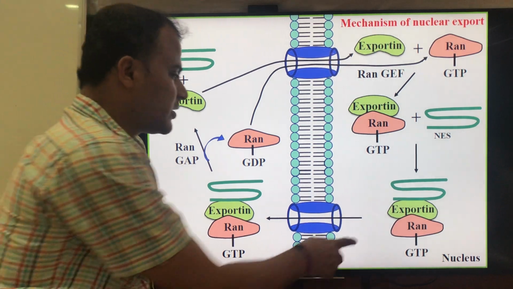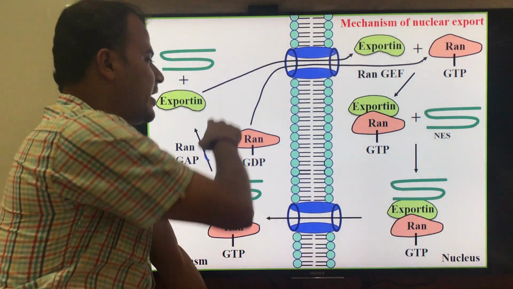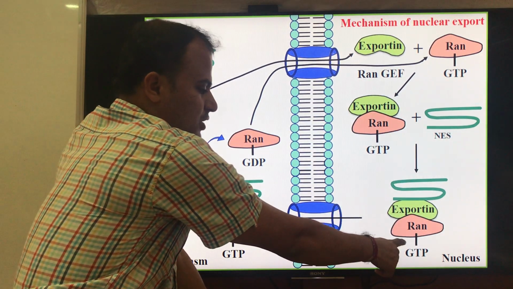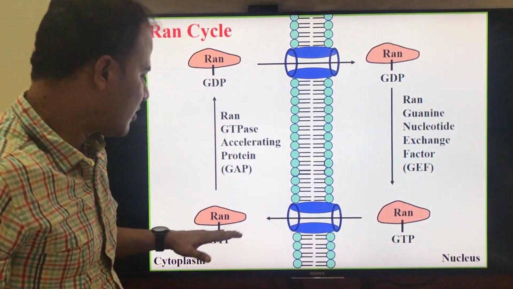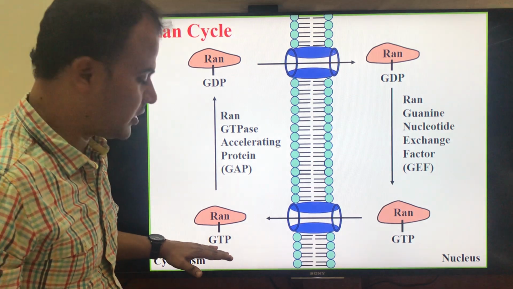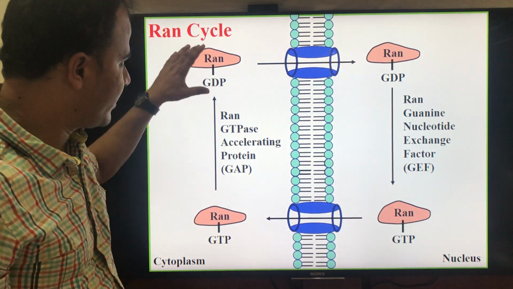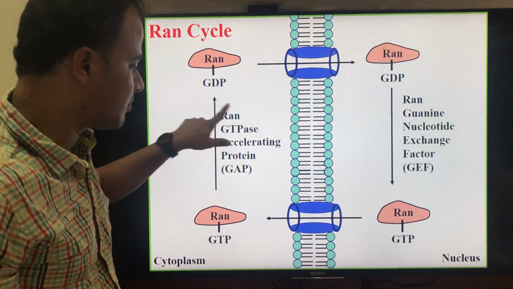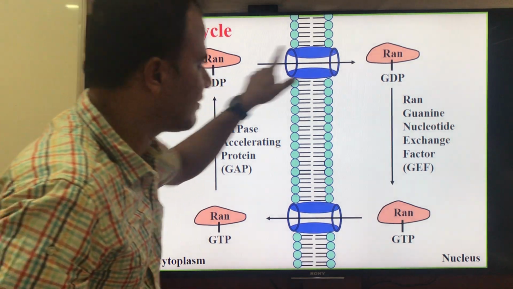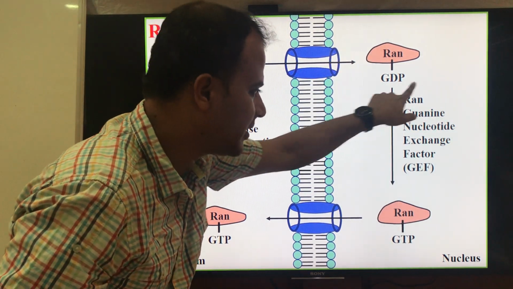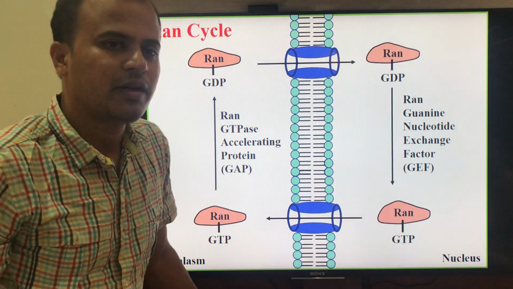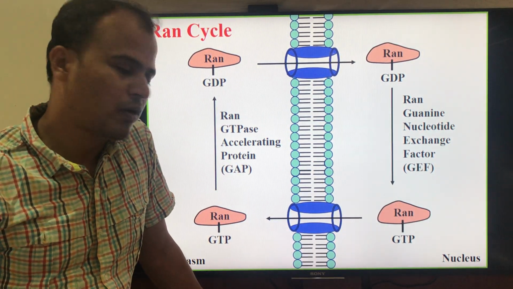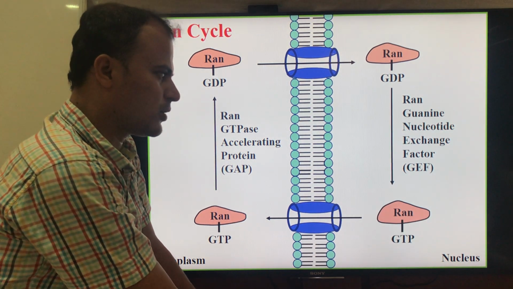You should also observe that in this case also RAN is cycling. I can show in this picture, RAN in the GTP bound form carries to the cytoplasm, thereby it undergoes hydrolysis by using this protein, then travels back, then again it is acted upon by GEF protein, where the guanine nucleotide triphosphate form is restored.